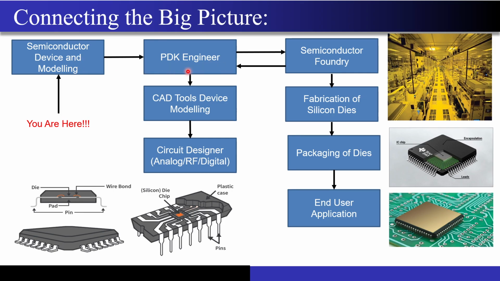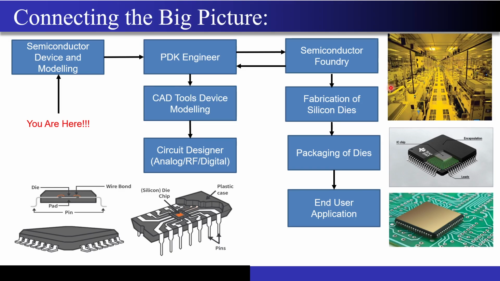Only then can he give that model to the customer and tell the circuit designer, hey, I have given you this model, I have practically checked it, and it works very well. Whatever simulations you do, you will get almost the same results, with only a slight variation. Only after that will the circuit designer get the confidence to design the circuit confidently. I don't have to worry about the process variations happening inside the foundry, because the PDK engineer has taken care of that, right?